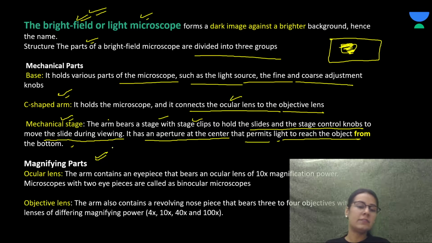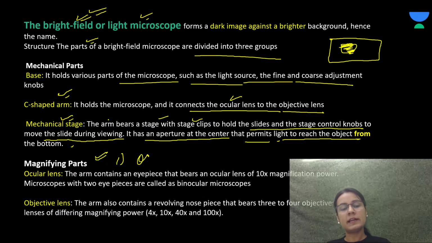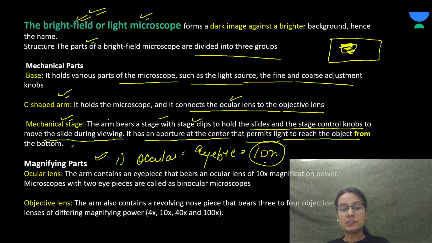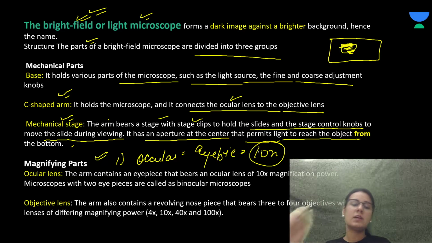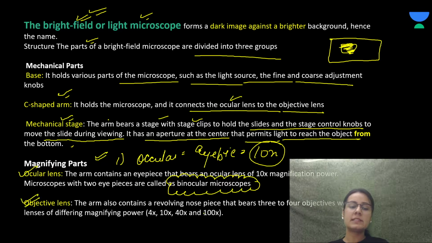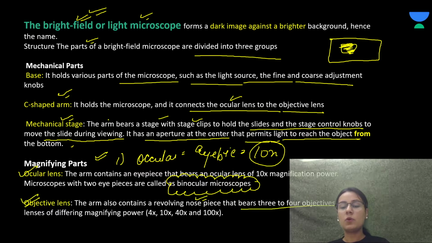Now coming to the magnifying parts, one is the ocular lens, that is, the arm contains the eyepiece that bears the ocular lens of 10x magnification power. Now the microscope has two eyepieces, that is, it is binocular. So it is a binocular microscope. Next is the objective lens. The arm also contains a revolving nosepiece that bears two or four objective lenses of different magnifying power, that is 4x, 10x, 40x and 100x.